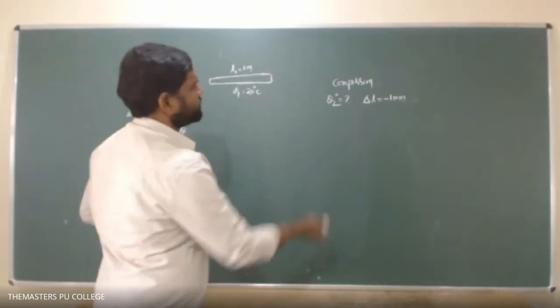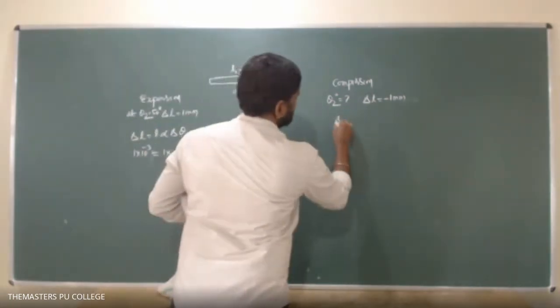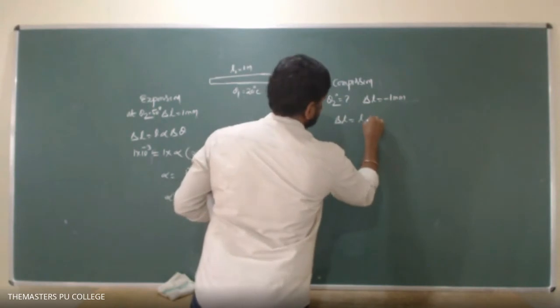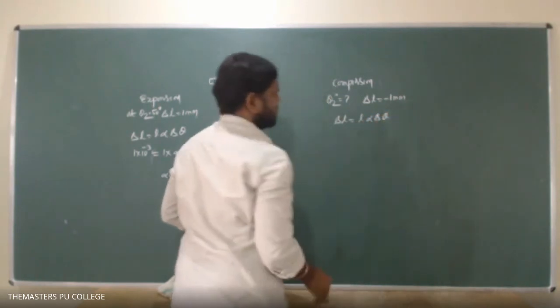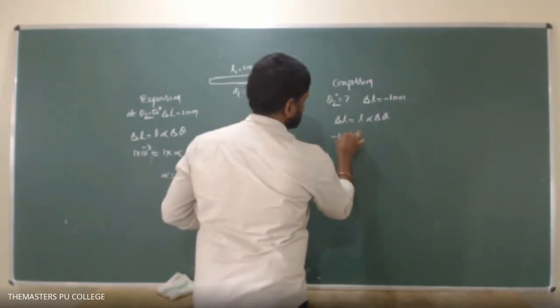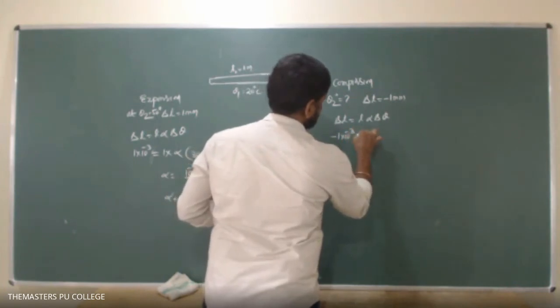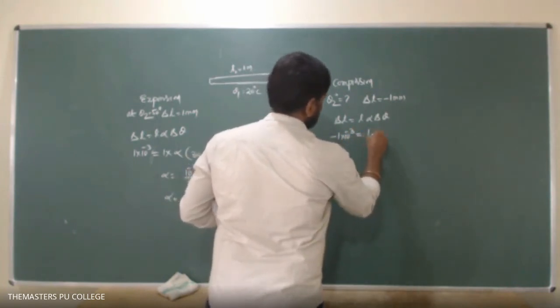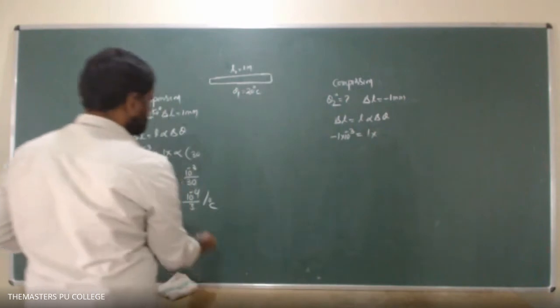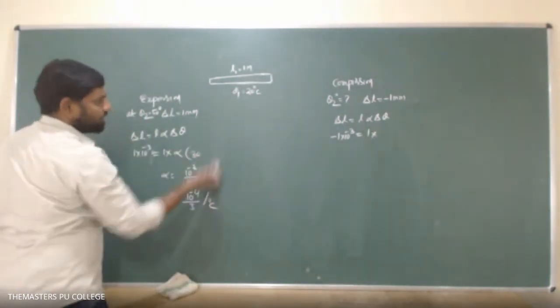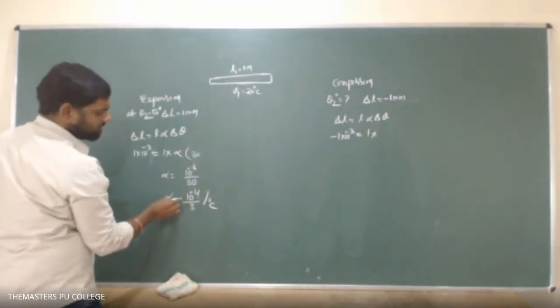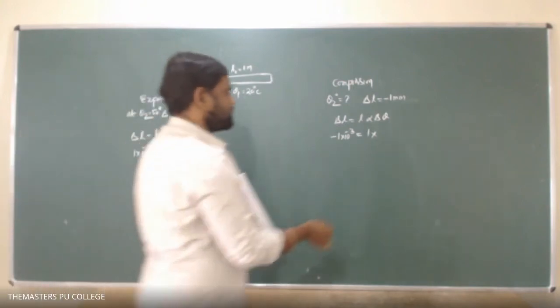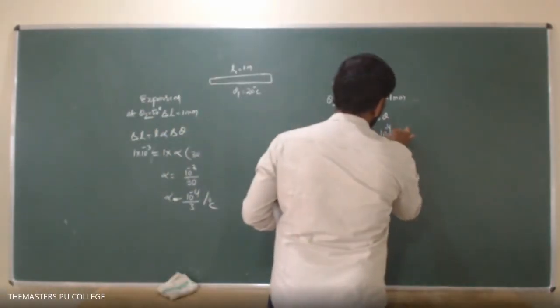Okay, so from this relation, what can I write? Delta L equals L alpha into delta theta. So delta L, which is minus 1 into 10 power minus 3, equals L, which is 1, times alpha. The alpha value we just got, since the material has a constant coefficient of expansion alpha. So substitute that value 10 power minus 4 by 3 into delta theta.